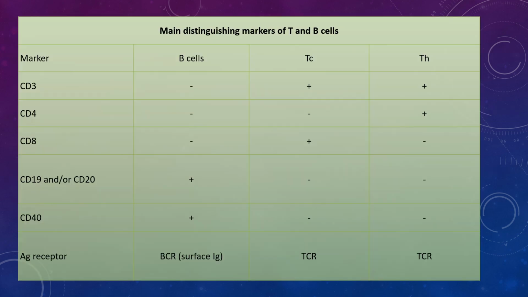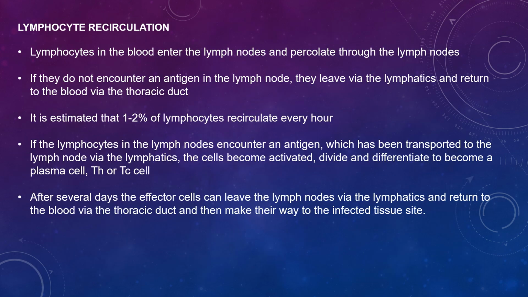So, main distinguishing markers of T and B cells. You can see here different types: B cells, T cytotoxic, T helper, and what is present and what is negative. CD3, CD4 negative, CD8 positive, and T cytotoxic. They've got the different antigen receptors, the BCR surface antigen, the TCR, and the TCR, respectively.